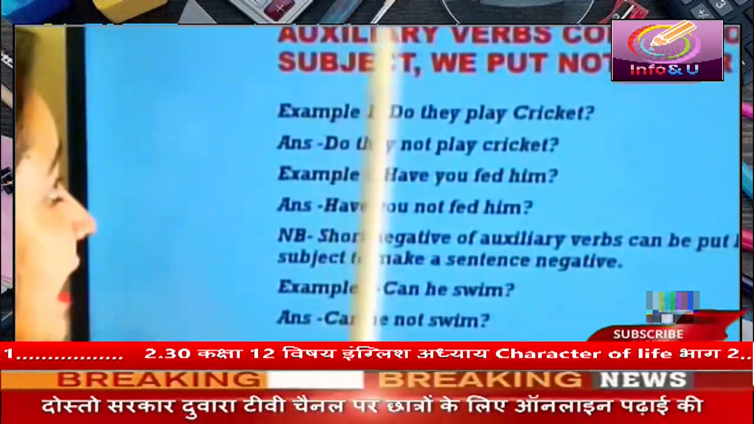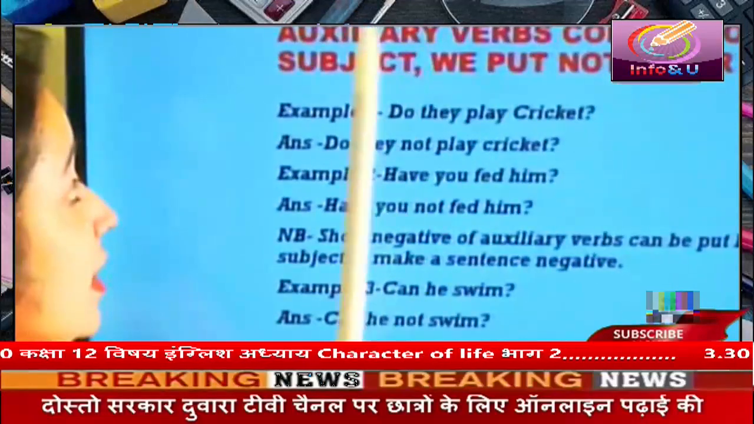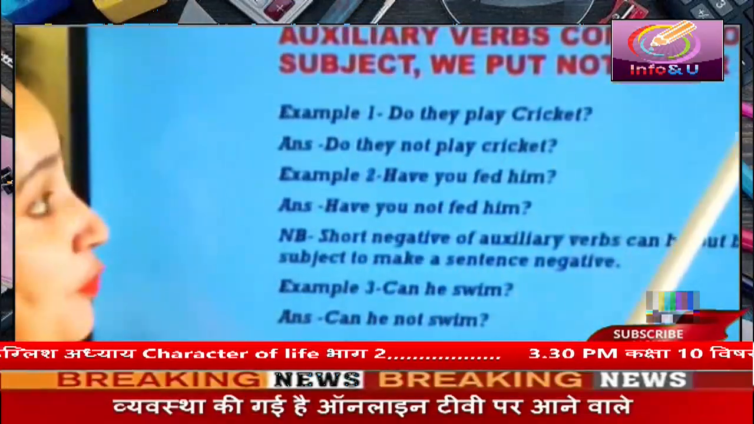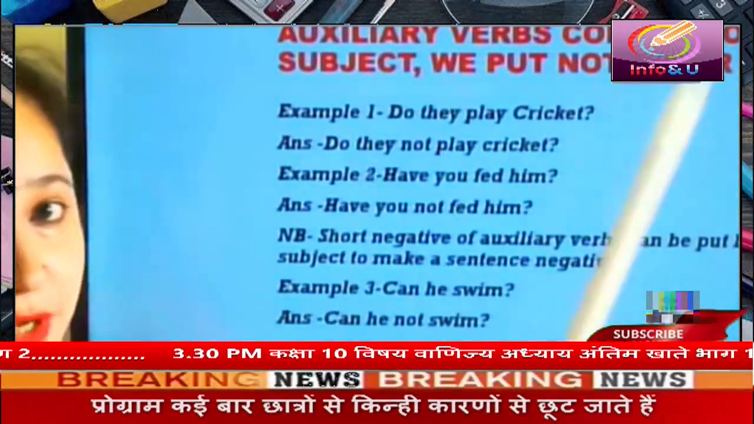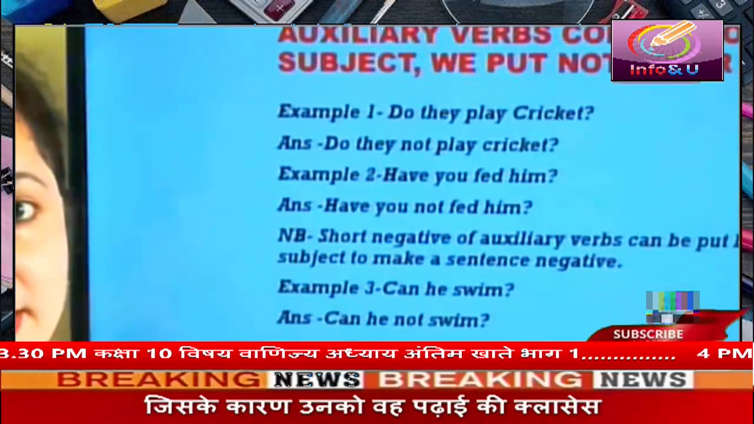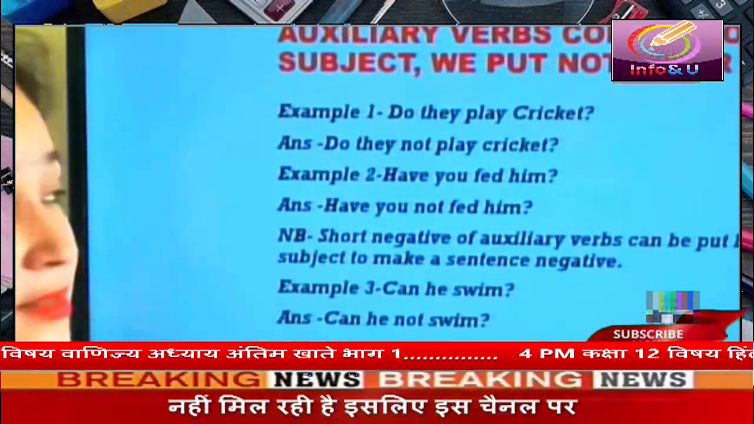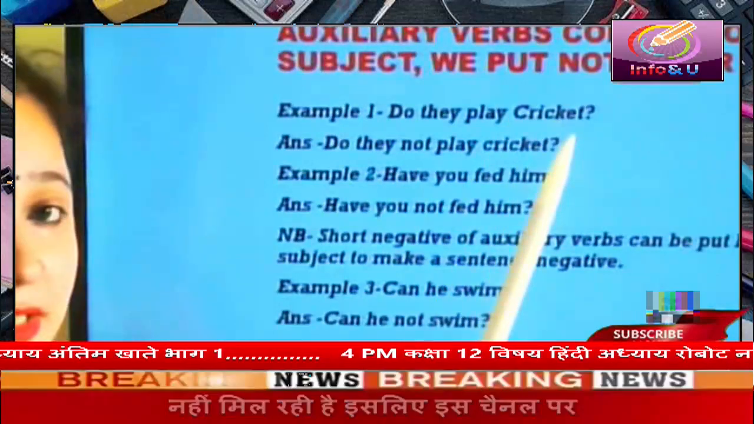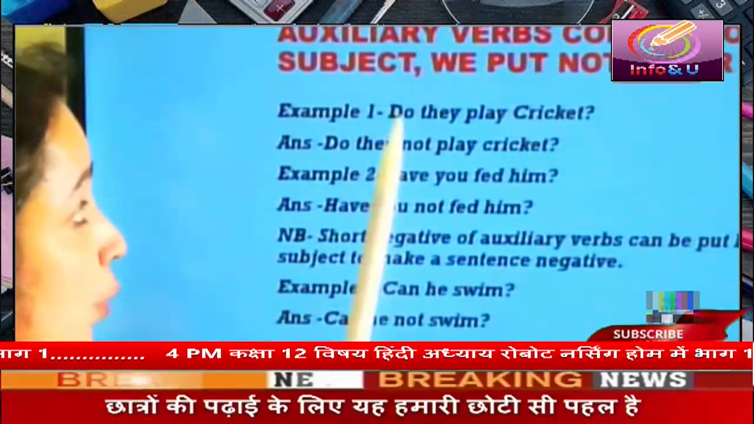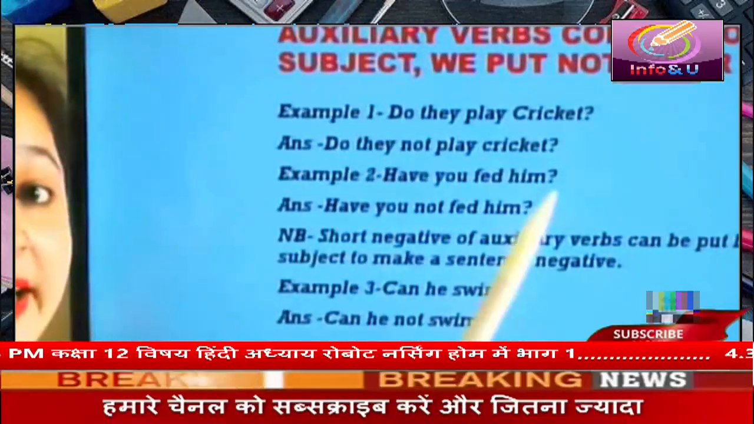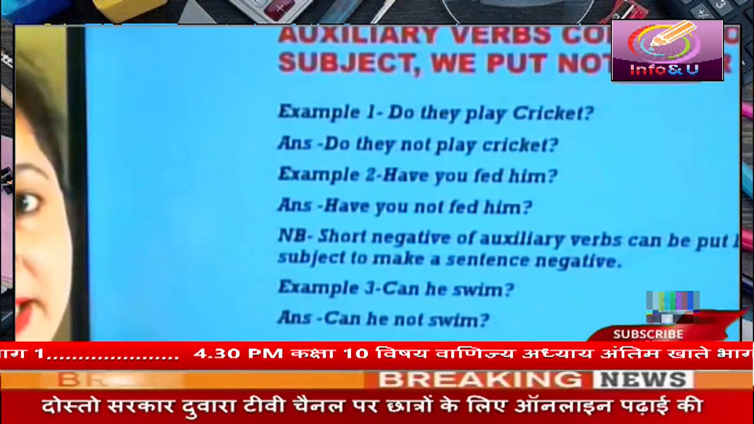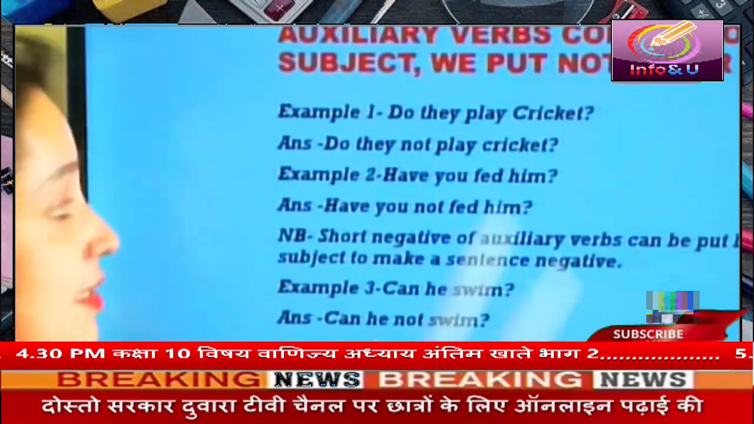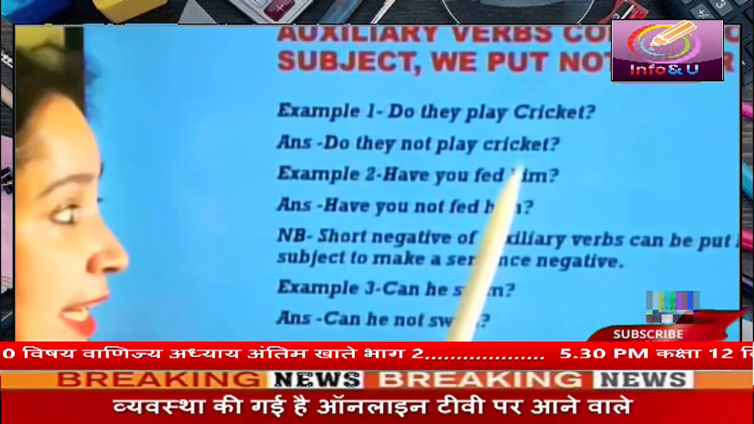Students, in interrogative sentences, auxiliary verbs come before the subject. We put not after the subject. Let us understand this with the help of some examples. Do they play cricket? In this sentence, do is the auxiliary verb and it has been used before the subject they. So we will put not after they to make this sentence negative. So we will write, do they not play cricket?